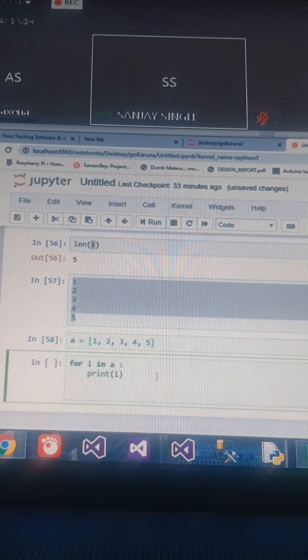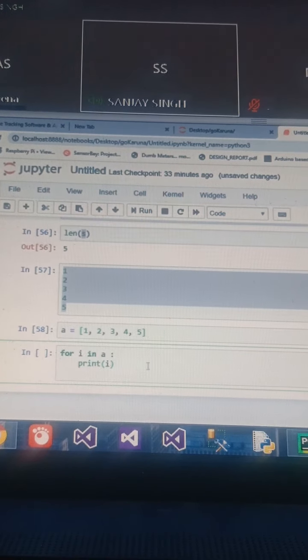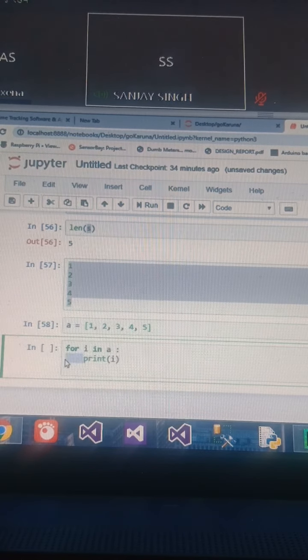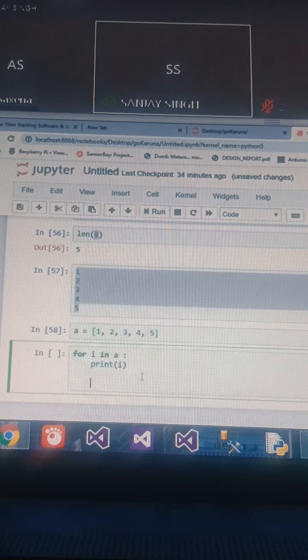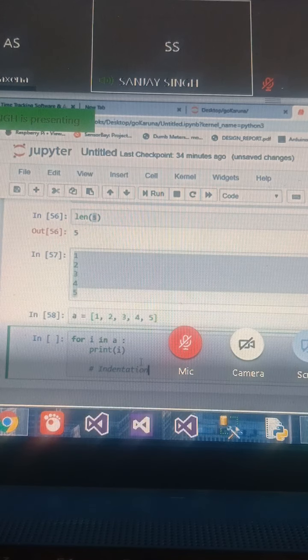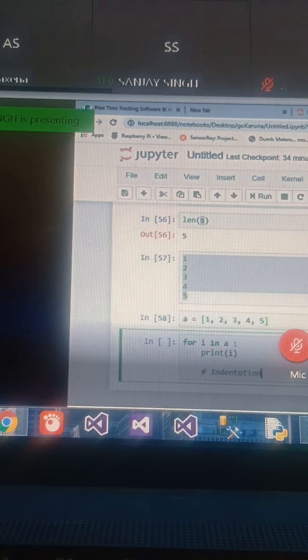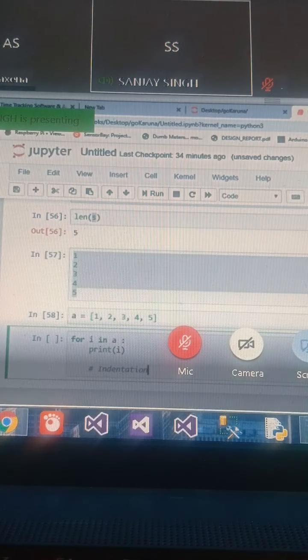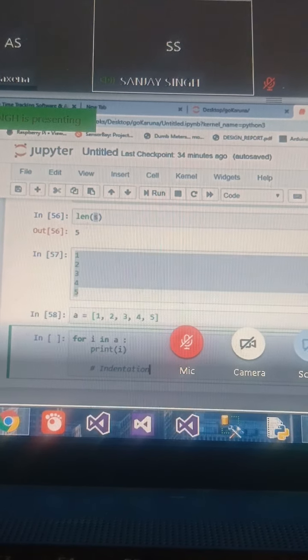These spaces tell us that I'm writing this statement in the scope of my for loop, and this concept is called indentation. So whenever you get an indentation error, it has to do with the spaces.